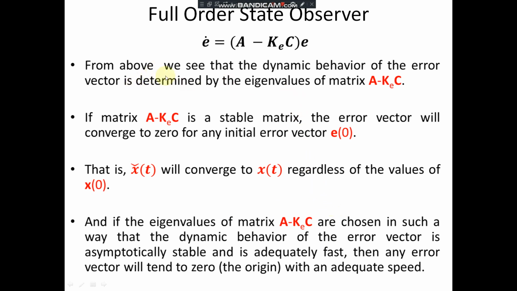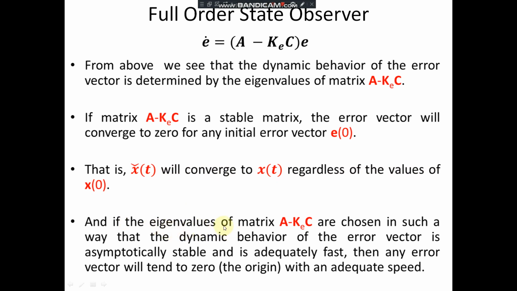From the above equation, we see that the dynamic behavior of the error vector is determined by the eigenvalues of A minus Ke C. If matrix A minus Ke C is a stable matrix, the error vector will converge to 0 for any initial error e(0). That is, x cap will converge to x(t) regardless of the value of x(0).